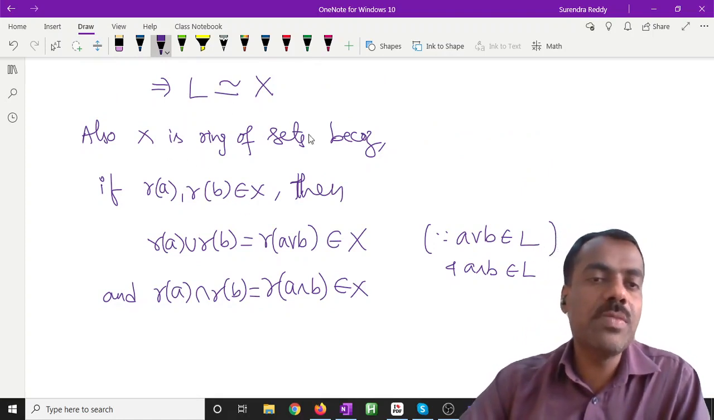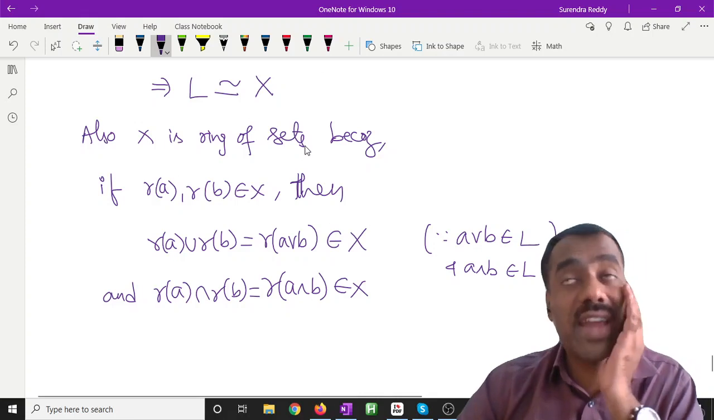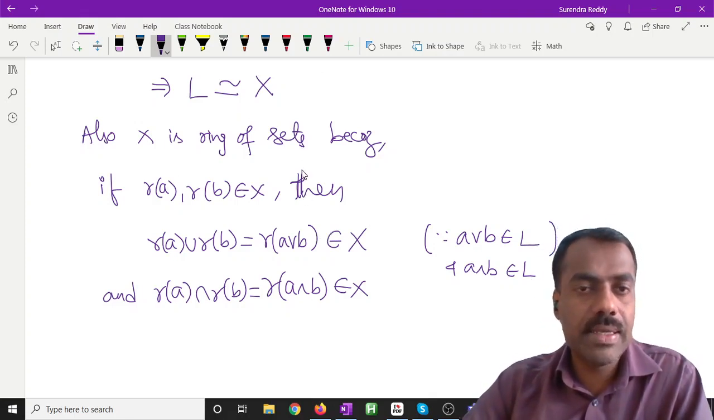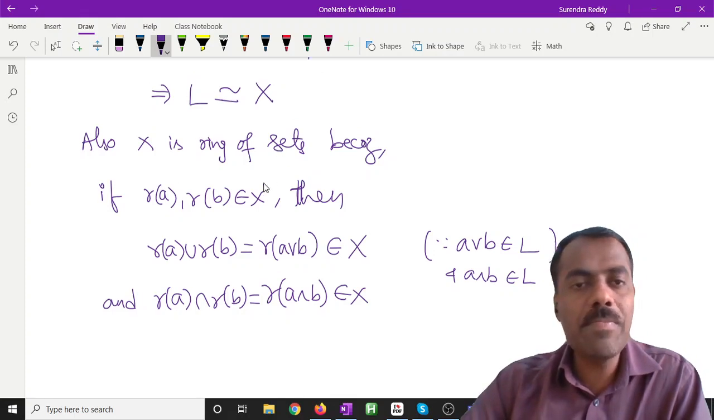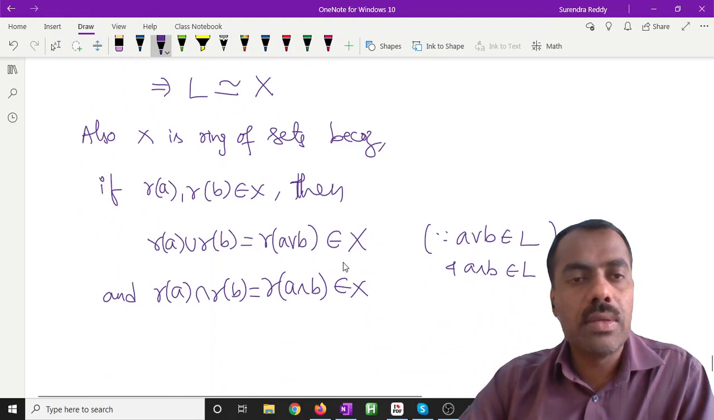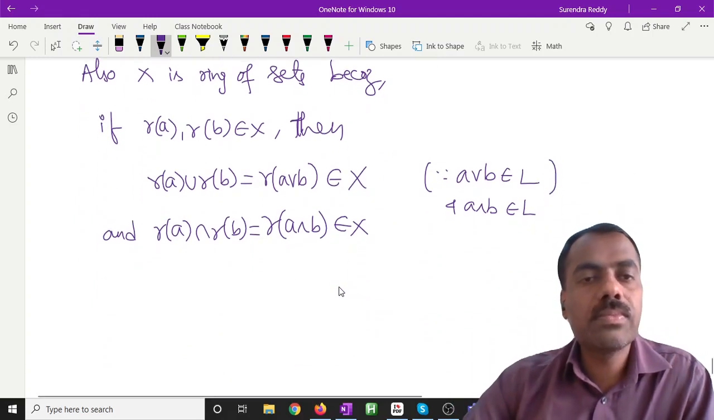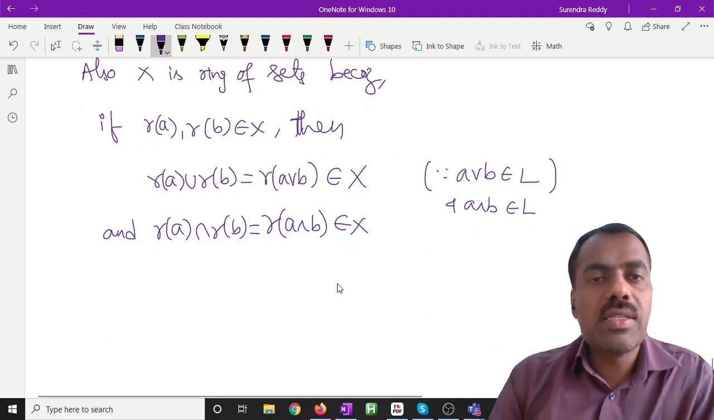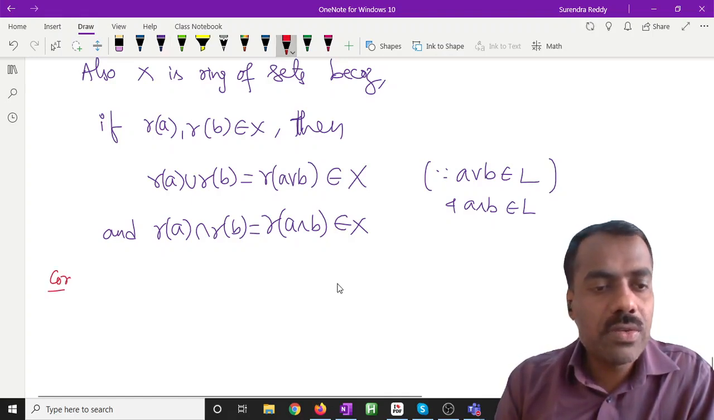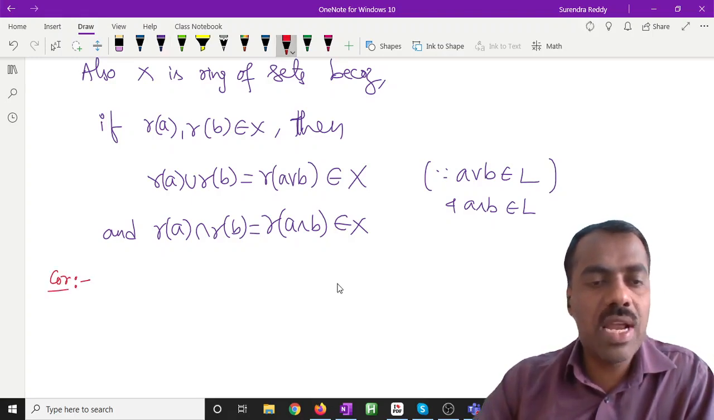So therefore every distributive lattice, no matter whether it is finite or infinite, is isomorphic to a ring of sets. Is this clear? Any problem? No problem? So we just conclude with a corollary.